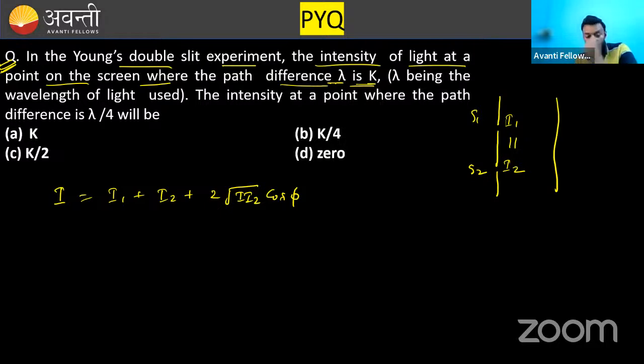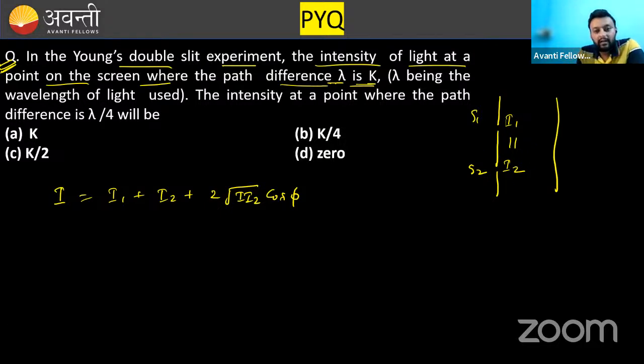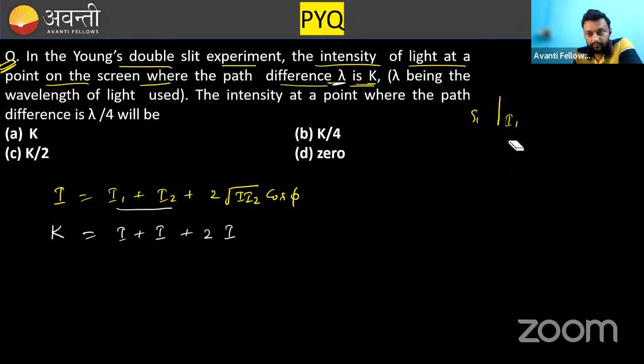Now, mark my word. The question says the intensity is K, so I have placed it here as K. Both the intensities I1 and I2 are the same, so I have placed them as I plus I plus 2I. Path difference is lambda. So whenever the path difference is lambda, what will be the phase difference?